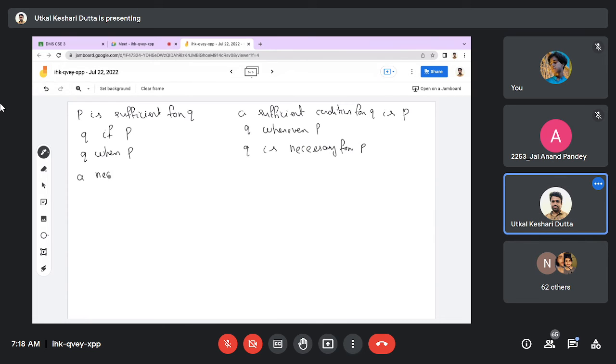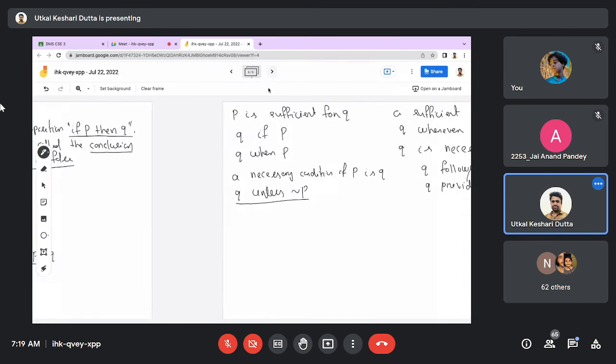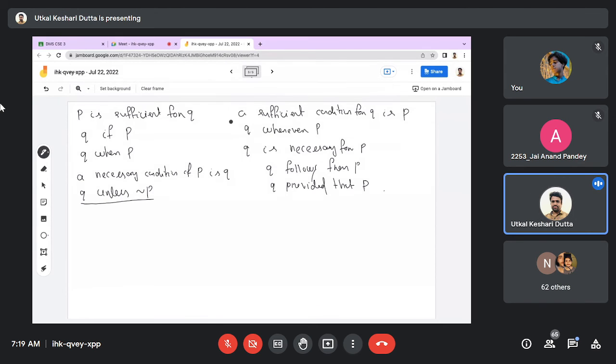Also, you can use a necessary condition of P is Q. Also, Q follows from P, Q unless not P, and Q provided that P. All these phrases can be used in place of P conditional Q, or if P then Q. It has the same meaning as Q follows from P, Q whenever P.